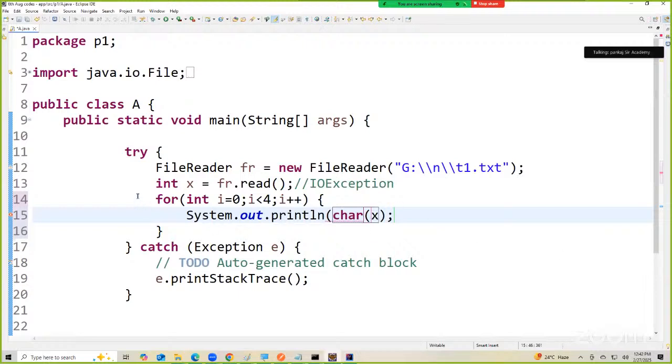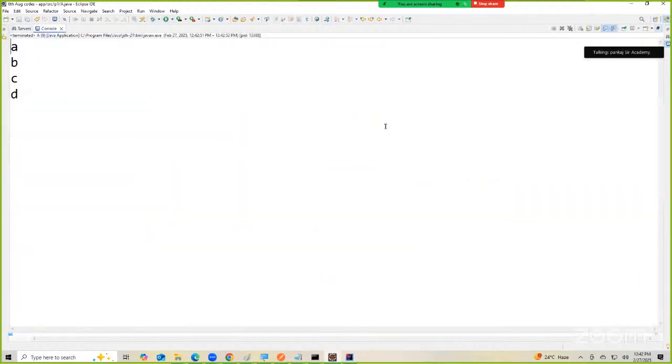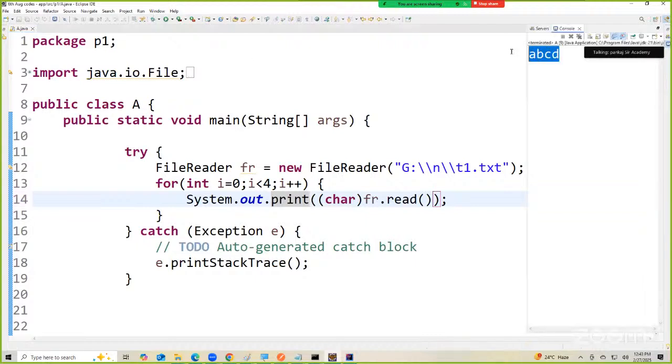But rather than doing this whole thing, I can do it in one line. I can just write fr dot read, and I can typecast that to char. So this will print all the content A, B, C, D, but in different lines. If you want this content to be printed in the same line, just remove ln. Now when I run this, observe, I get A, B, C, D.